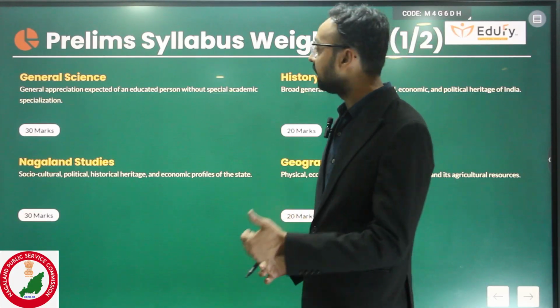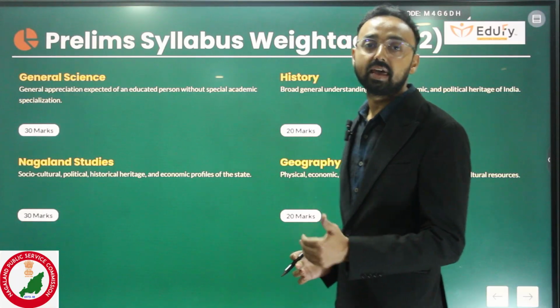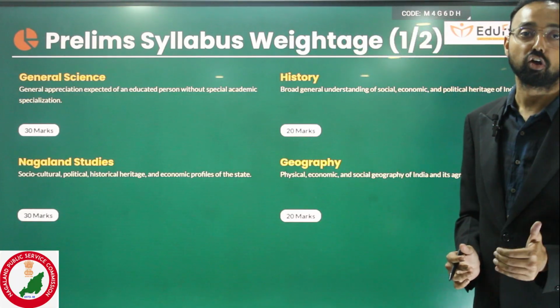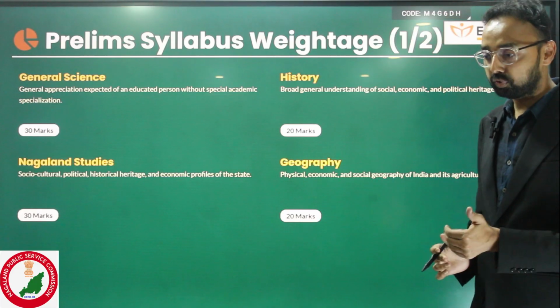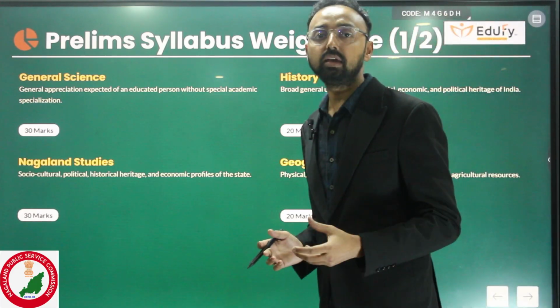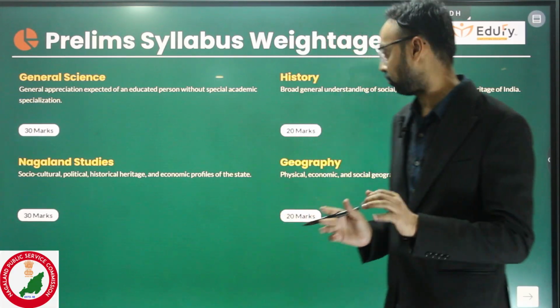The syllabus is covering general science. In general science, there will be divisions like physics, chemistry, biology that will be based on 10th standard questions. Suppose they may ask questions like what kind of reaction is nuclear fusion, fission, etc.